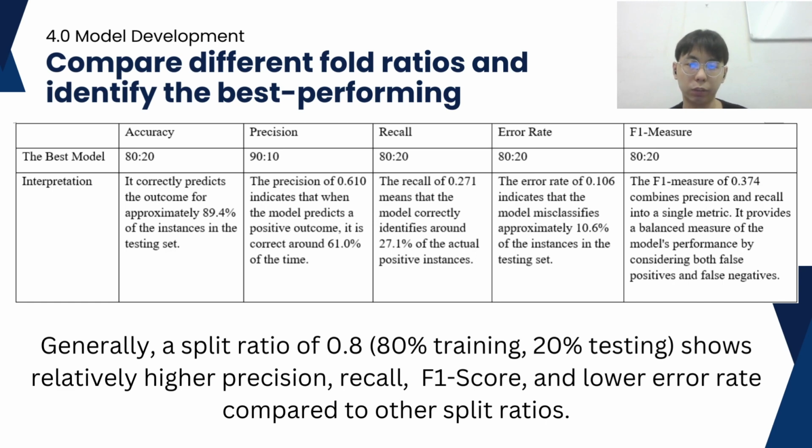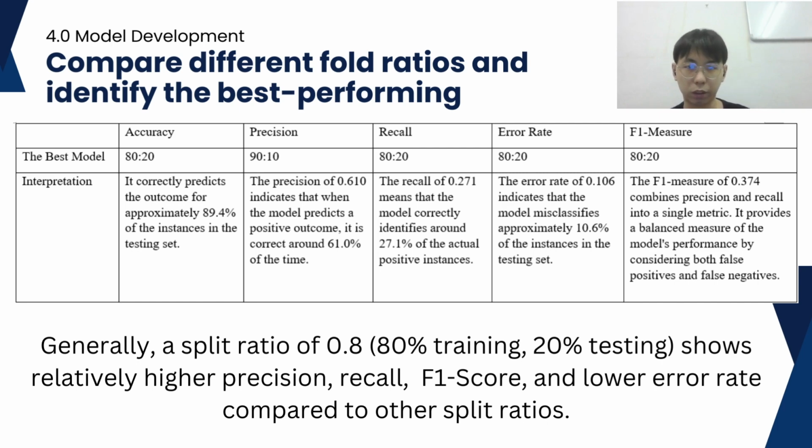So the third one is the recall, and the best model is 80% for training, 20% for testing. The recall, also known as sensitivity or true positive rate, of 0.271 means that the model correctly identifies around 27.1% of the actual positive instances. It is a measure of how well the model can capture the positive instances.